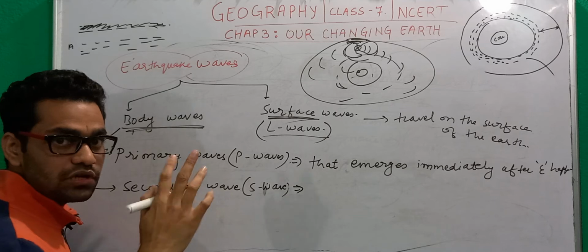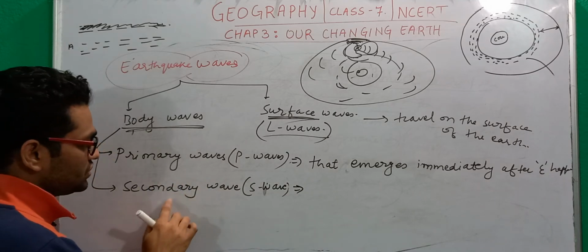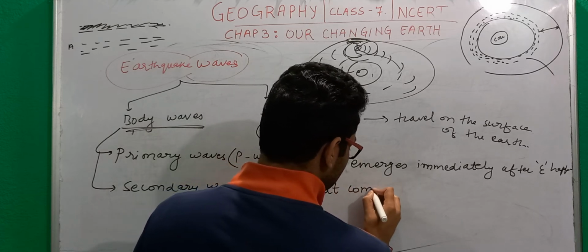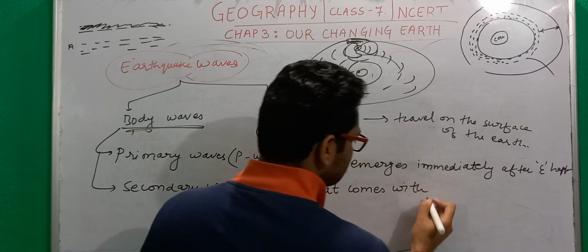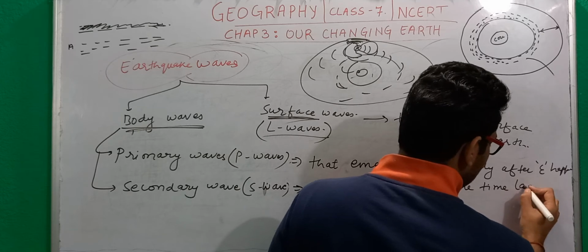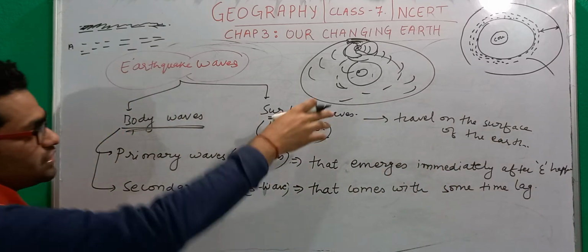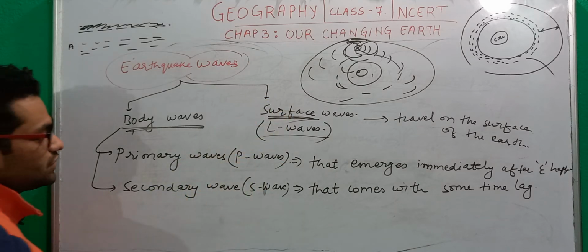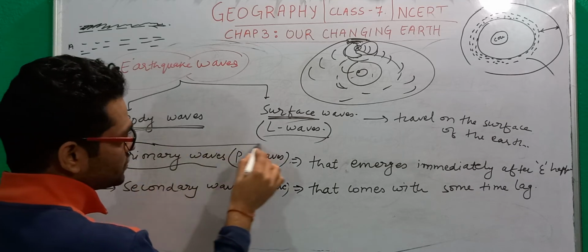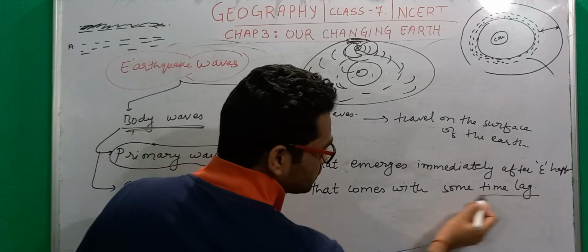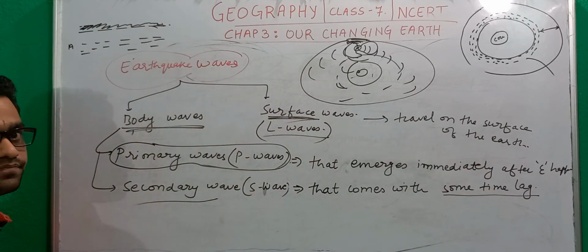And then this primary wave is followed by another wave that is called secondary wave. These are the waves that emerge with some time lag. And this time lag is basically the difference in time between the happening of the earthquake and the release of this wave. So primary waves are the first to be observed on the earth, and secondary waves come with some time lag, right? So this is the basic difference between primary waves and secondary waves.